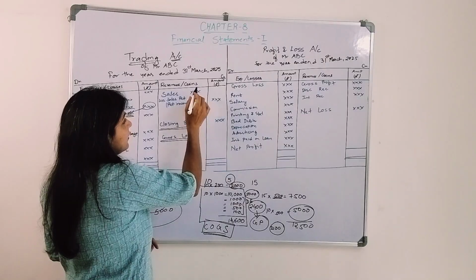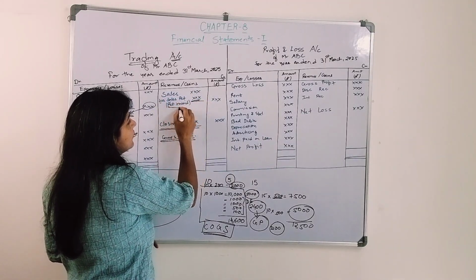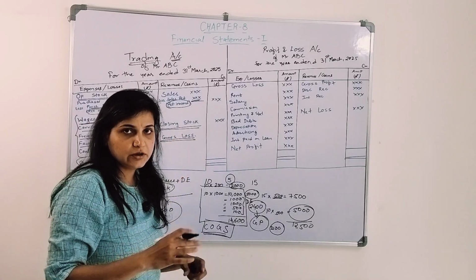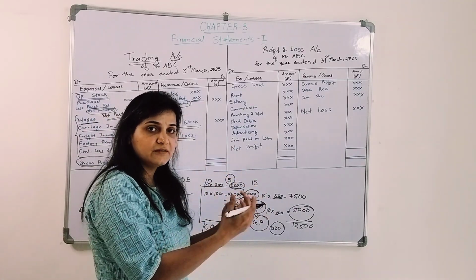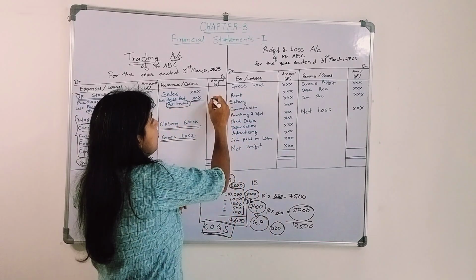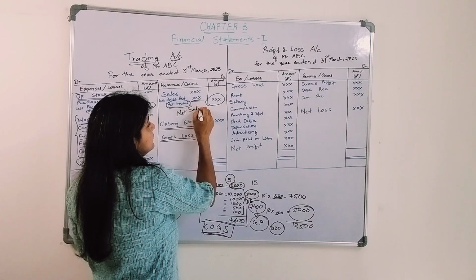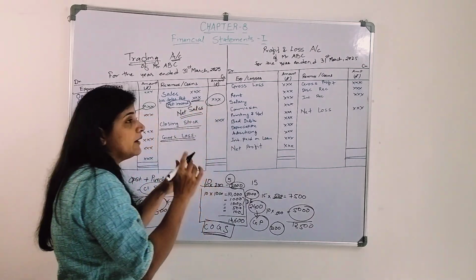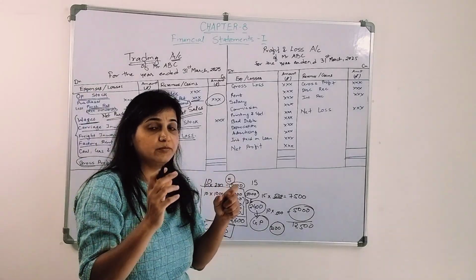So sales amount, less sales return, which is also known as return inward. Okay, we sold the goods, and there are certain goods which come back into the business, they returned the goods, it is known as return inward. What is this? This is net sales. Okay, you might be given net sales also, you might be given this also, or both, to confuse you.